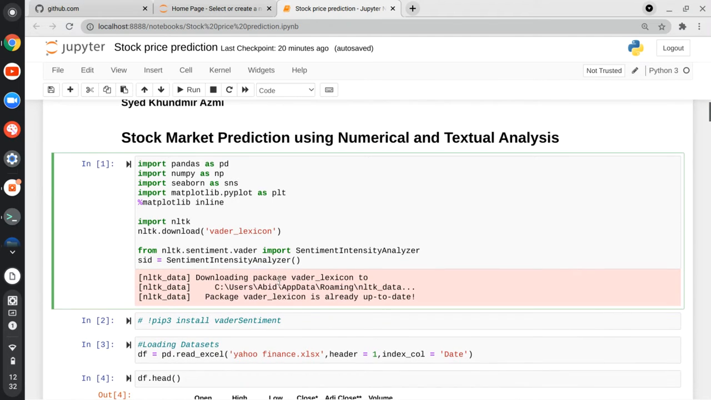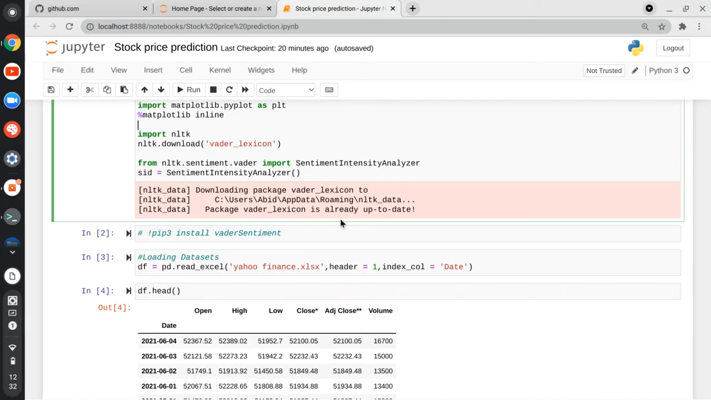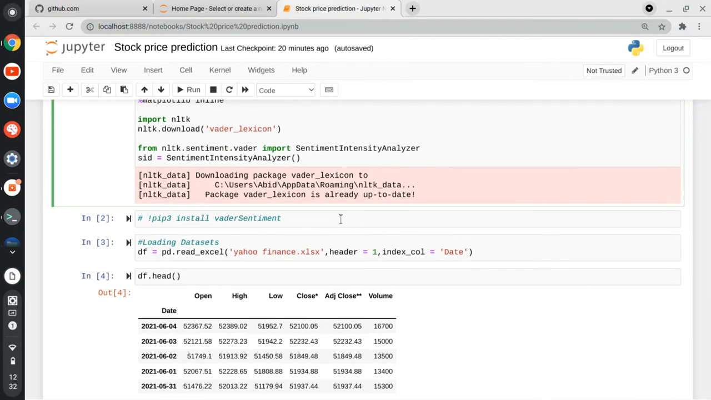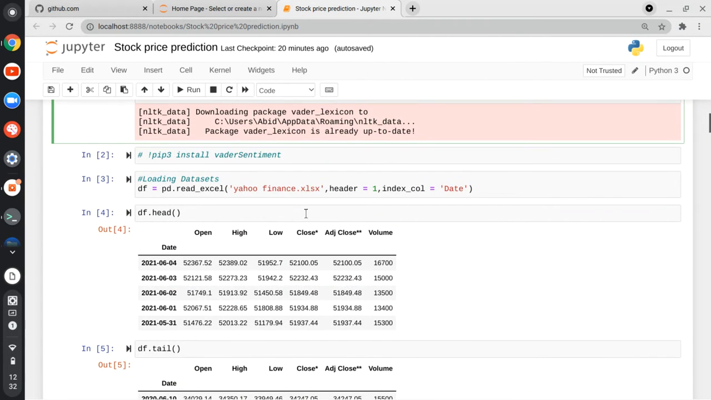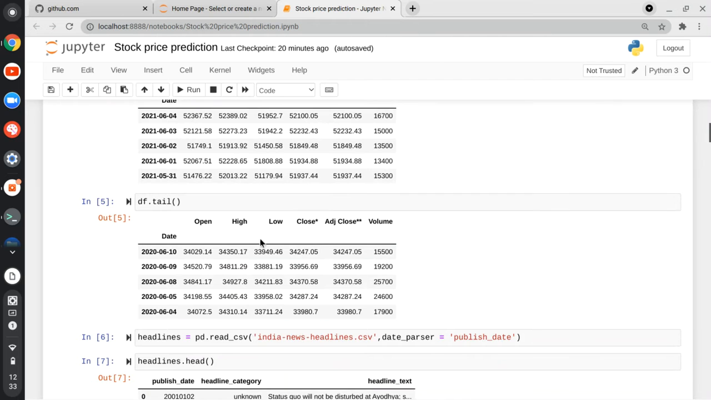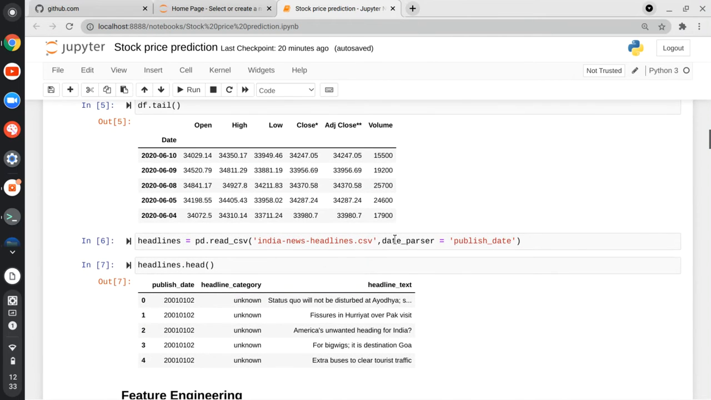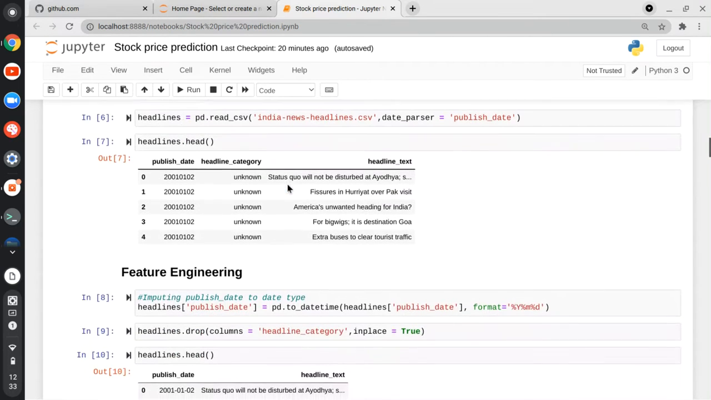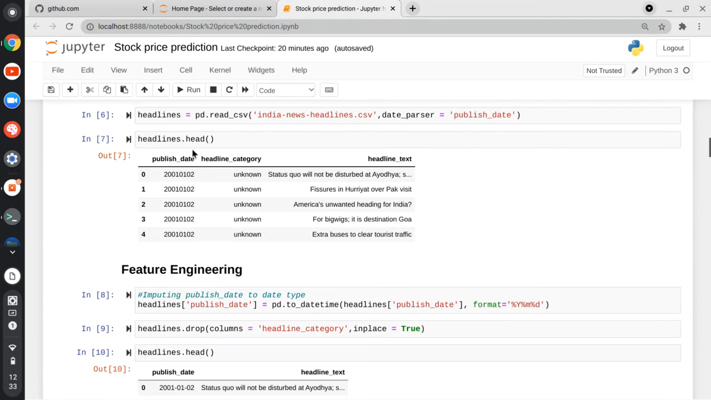I'm using the following libraries, and the sentiment intensity analyzer analyzes the degree of neutral, positivity and negativity in a news headline. Here I am loading the stock data set. These are the top 5 rows and the bottom 5 rows, and this is the headlines data set. These are the top 5 rows in that.